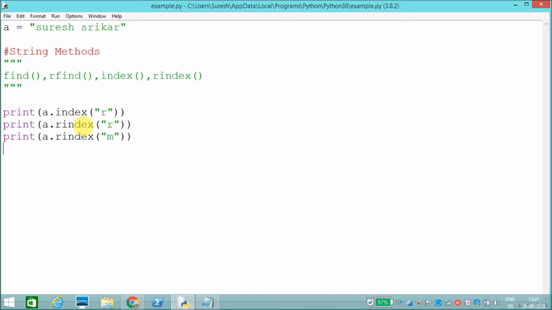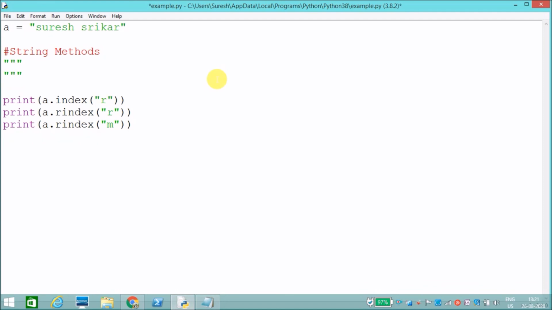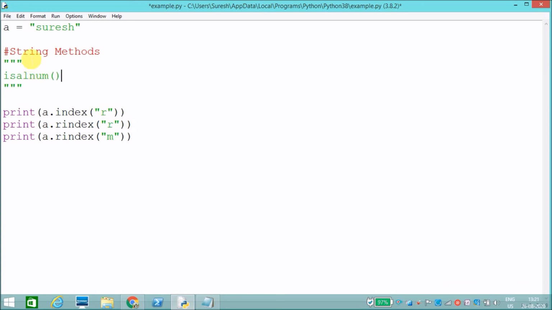Now the next method. I need to check whether my given string is alphanumeric. Alphanumeric means the string contains both numerics and alphabets, or only numerics, like that. For that we have a method called isalnum. ALNUM means it will check whether the given string is alphanumeric or not.